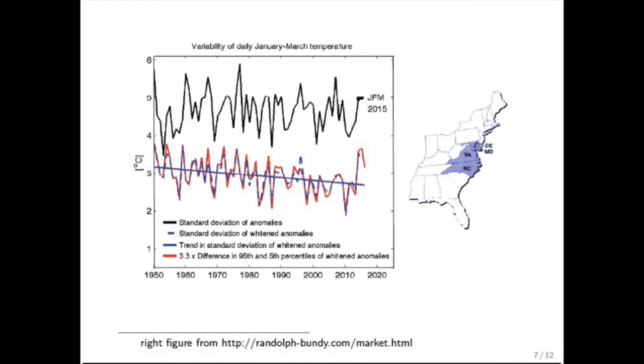This is showing, the black curve is showing the standard deviation of daily temperature from 1950 to 2015. Let me emphasize the black curve is not showing a time series of temperature, it's showing the standard deviation of the temperature within each year. But you can see over the past 50 years, very little change in terms of the overall trend in that black curve.